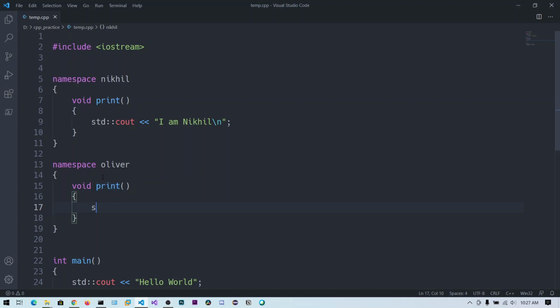So he also put some cout printing some output. He wrote the line, my name is Oliver Queen. So you can see there are two namespaces, Nikhil and Oliver, and these two namespaces have the same function, print.